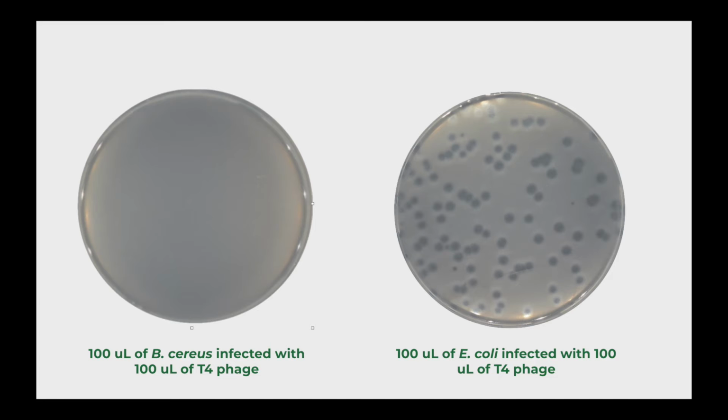These two plates have the bacteria in the presence of the T4 phage. On the left there is B. cereus with T4, but there is no change in the plates such as the presence of plaques. Meanwhile, on the right is E. coli infected with T4. As observed, there are many plaques scattered throughout the plate.